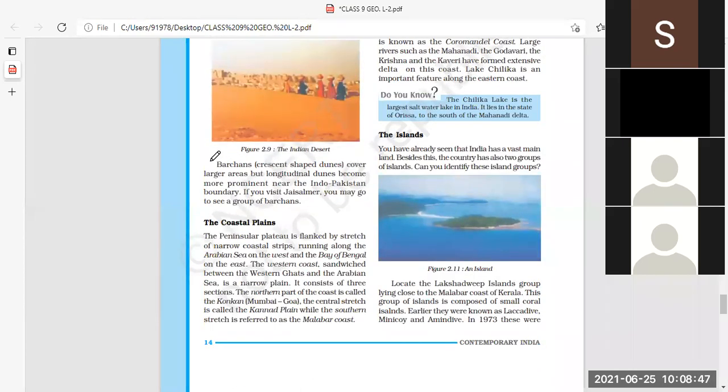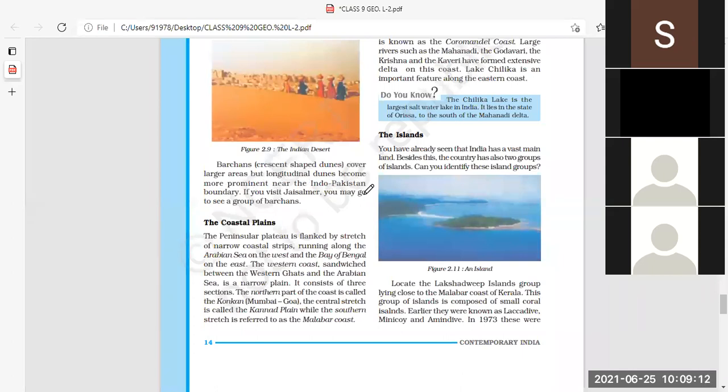Now again, underline this also. Barchans. What are barchans? Barchans are crescent-shaped dunes. They are also dunes, but shaped in the crescent form. Clear? They cover large areas, but longitudinal dunes become more prominent near the Indo-Pakistan boundary.